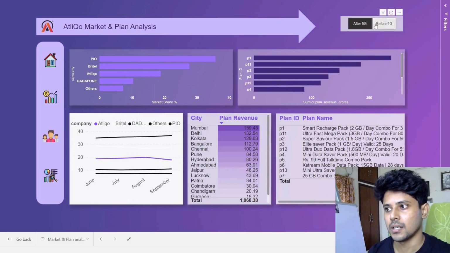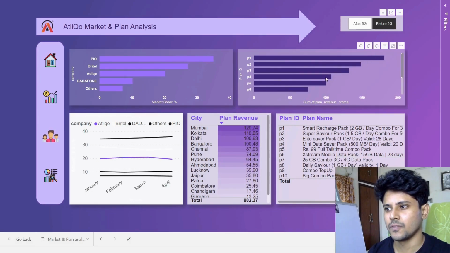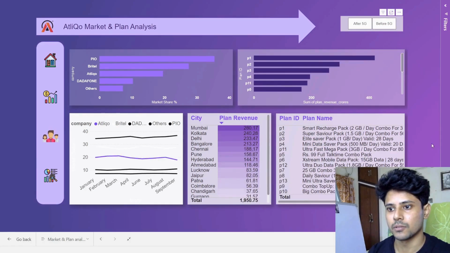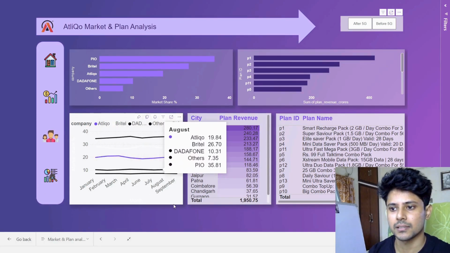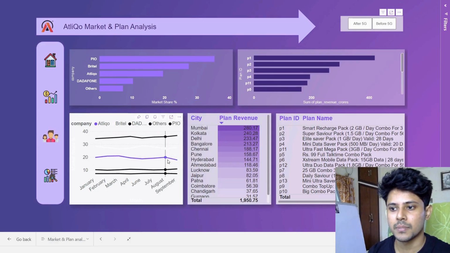After 5G it has increased, but if you look at P3, P4, P5, and P6, you can see there is a decrease in the amount of revenue they're bringing in. So you need to look into that. And by month, the market share has been fluctuating, but it is showing a negative trend in August and September. So we do not want that.